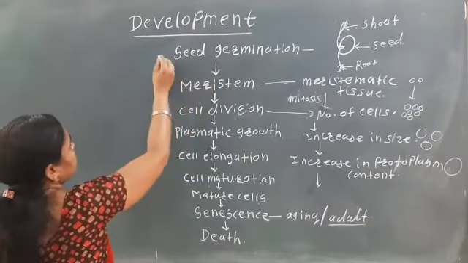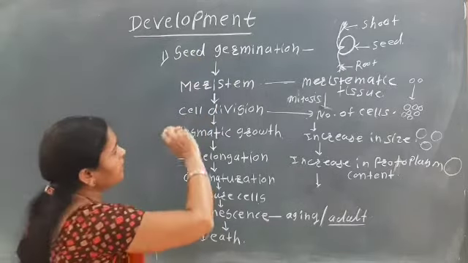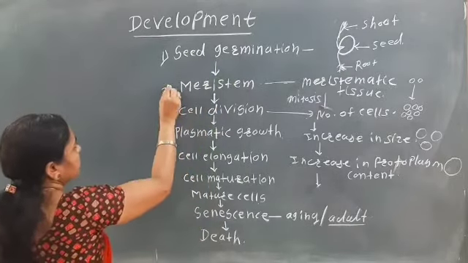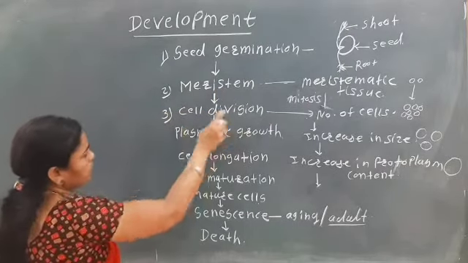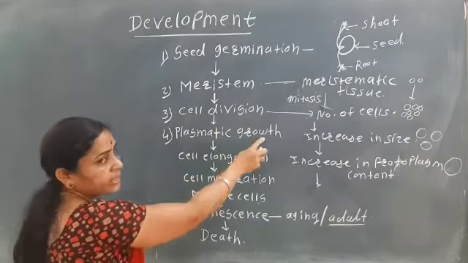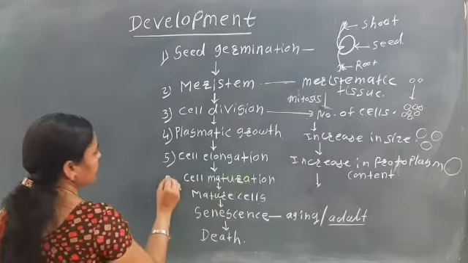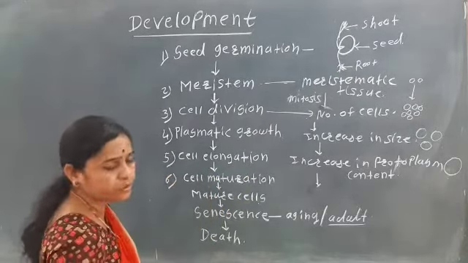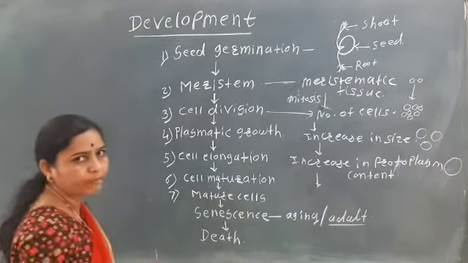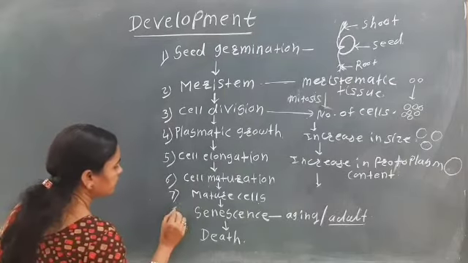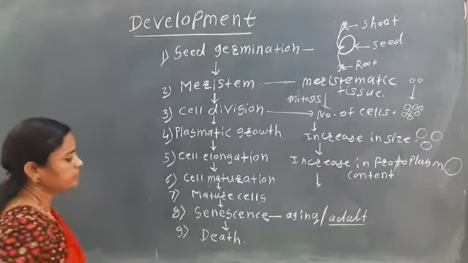The first step of development is seed germination. The second step is formation of meristem. The third step is cell division. The fourth step is plasmatic growth. Then the fifth step is cell elongation. The sixth step is cell maturation. The seventh step is the formation of mature cells. Then the eighth step is senescence and the ninth step is death.